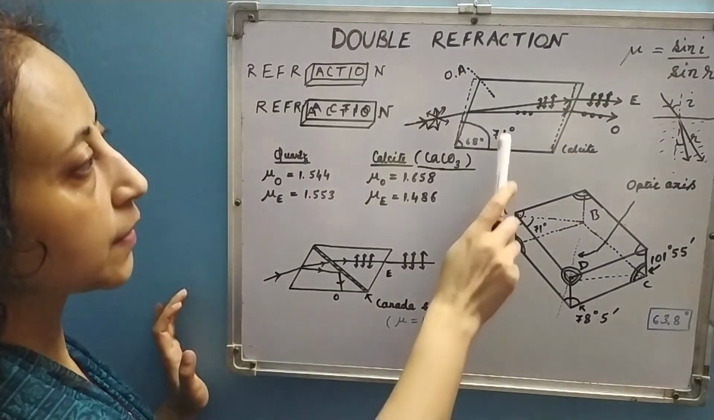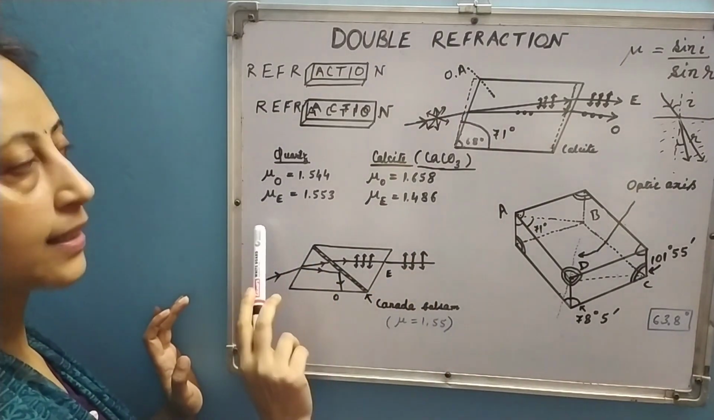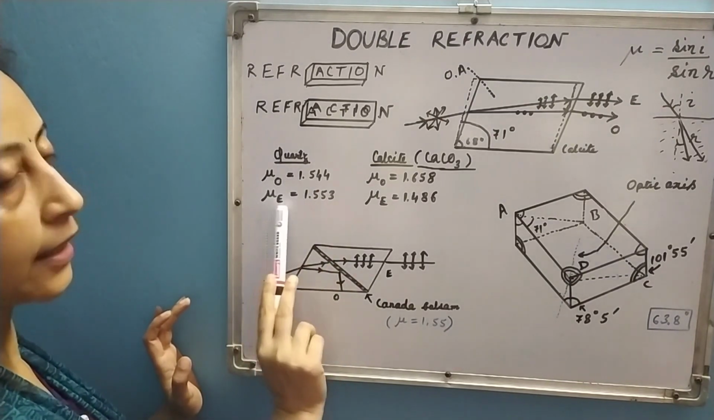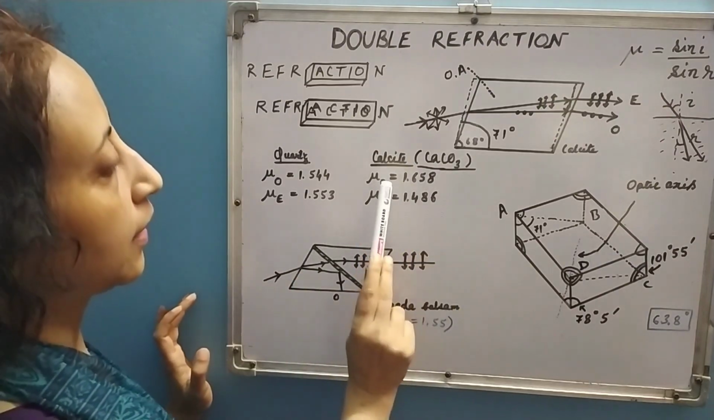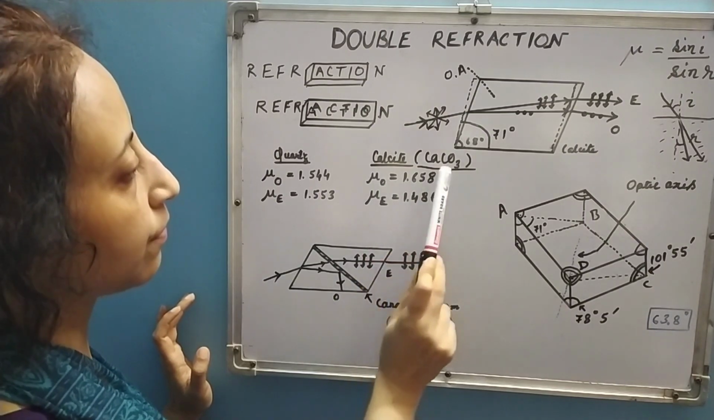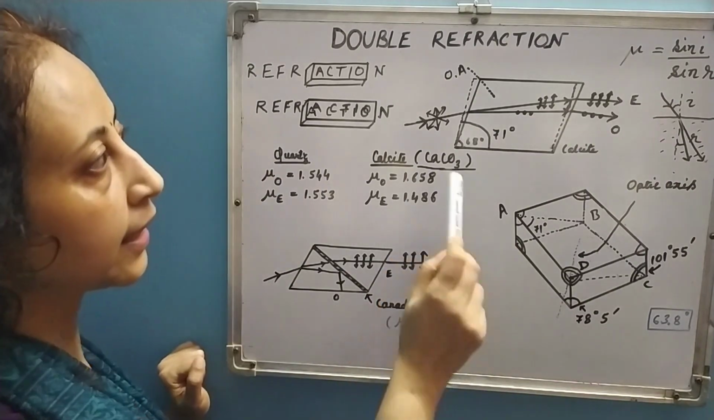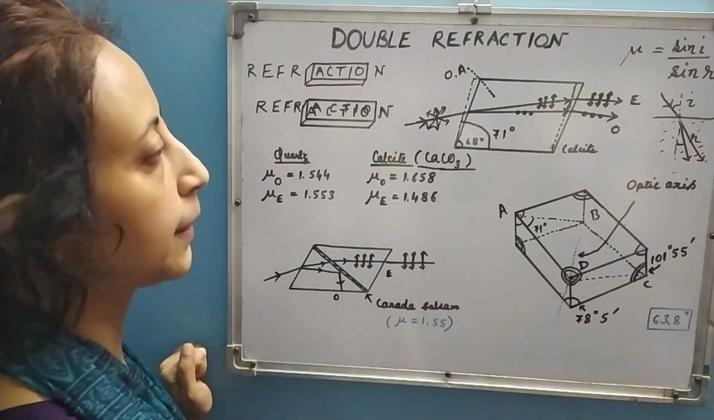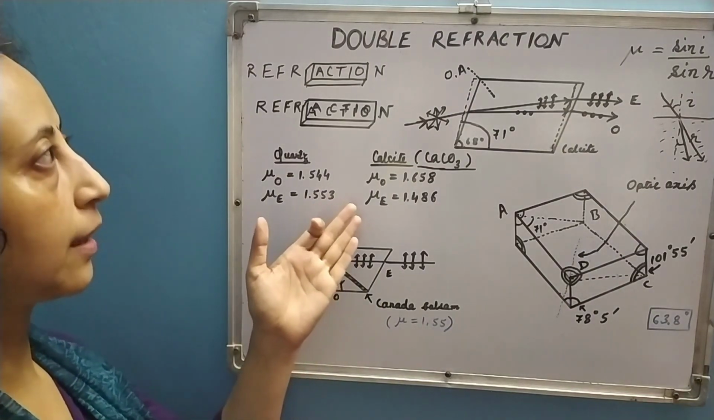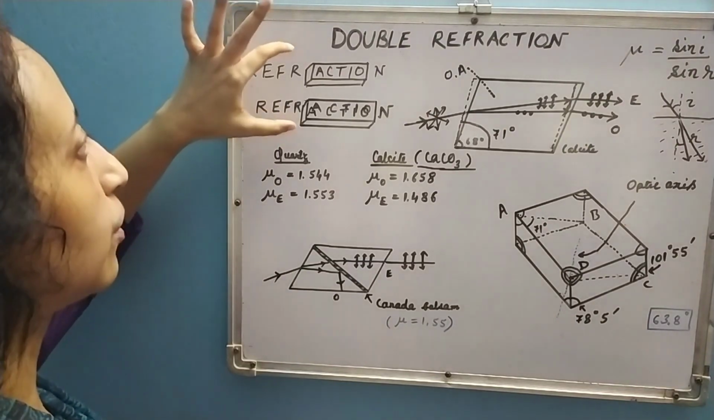Okay, and correspondingly we have two different refractive indices for the same crystal. For quartz, the refractive index of ordinary ray is smaller than that of the extraordinary ray. For calcite, the case is just the opposite. Ordinary ray will have a refractive index greater than that of extraordinary ray, and accordingly the direction of the two rays will be decided. Okay, so this is double refraction, and you can understand it very clearly by looking at these two diagrams.